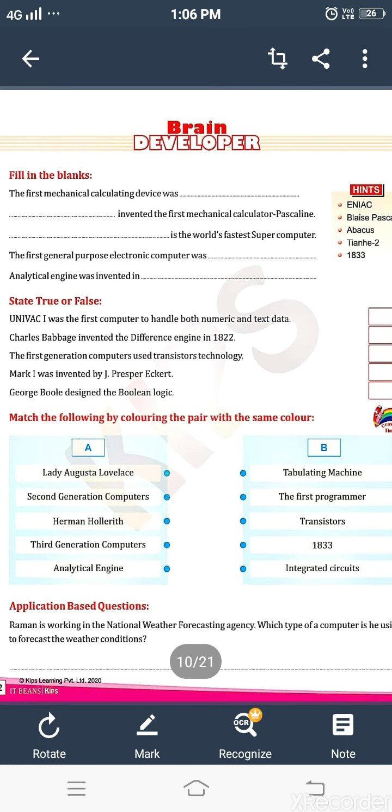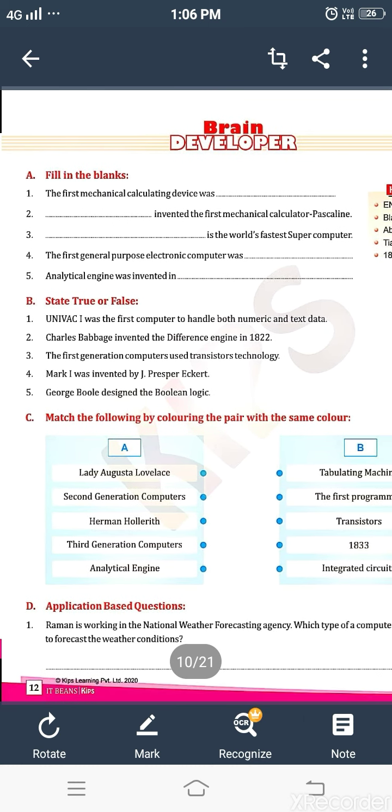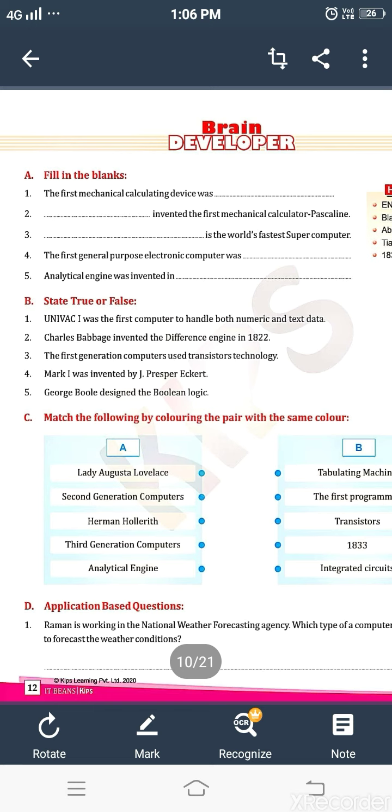The first exercise is fill in the blanks. The first question: the first mechanical calculating device was the abacus. Second, Blaise Pascal invented the mechanical calculating device, that is Pascaline. Summit is the world's fastest supercomputer. The first general purpose electronic computer was ENIAC. And fifth, the analytical engine was invented in the year 1833.